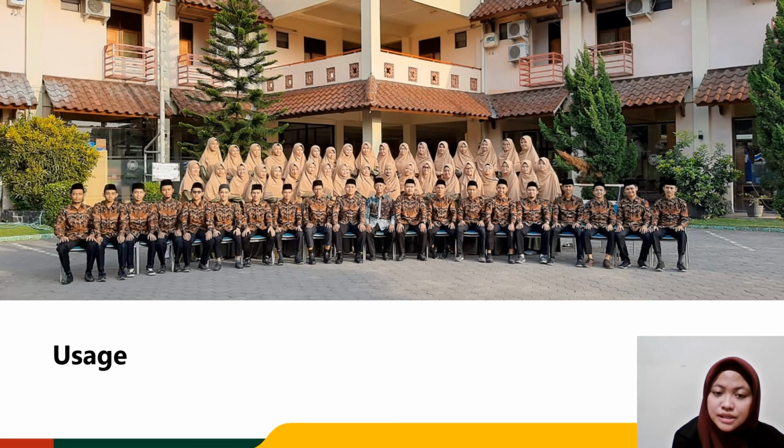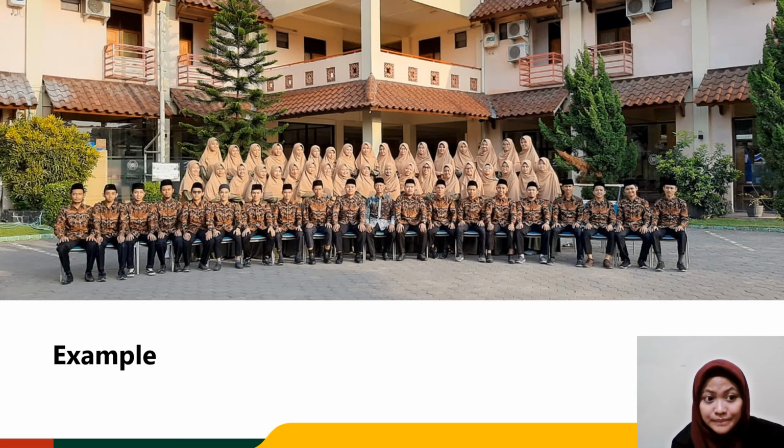So what is the usage of conditional type 1? Conditional type 1 refers to a possible condition and its probable result. The sentences are based on fact and they are used to make statements about the real world and particular situations. In type 1 conditional sentence, the time is the present or future and the situation is real.